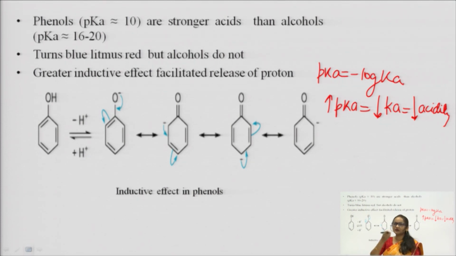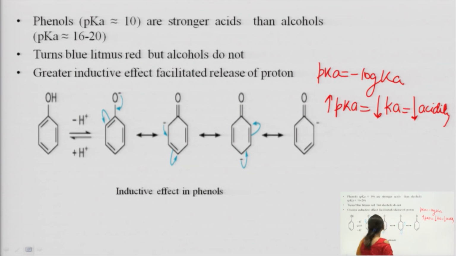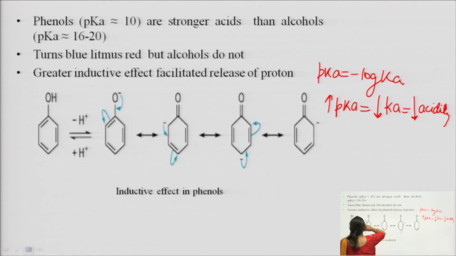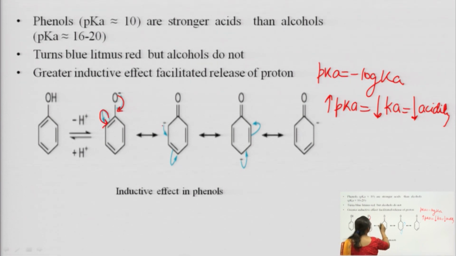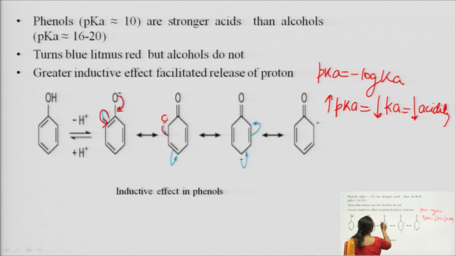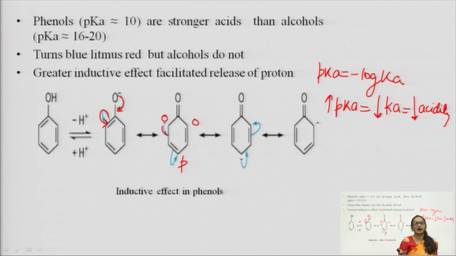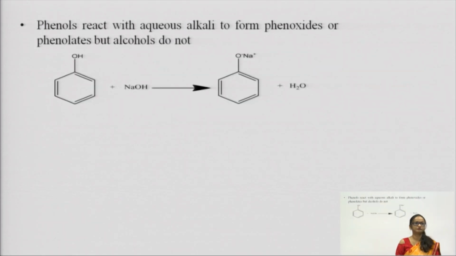And we have shown in our first lecture that phenol turns blue litmus red, but alcohols do not, and a greater inductive effect facilitates the release of protons. See, in this OH, minus H plus takes place, the sharing of the lone pair of electrons as well as the shifting of the bond electrons takes place at the ortho and para positions. That is why we are seeing that these are more acidic.